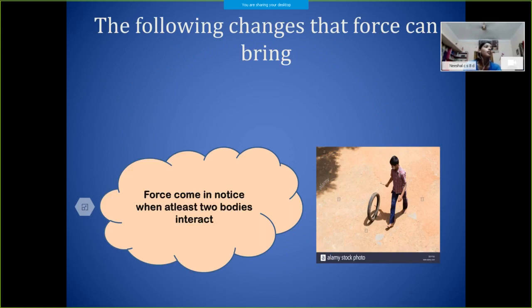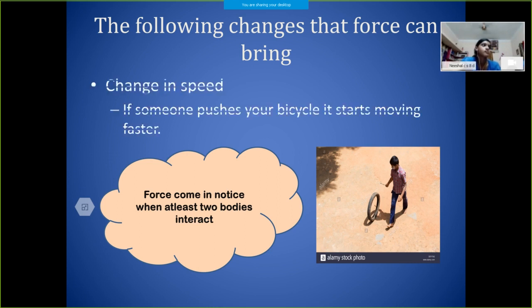Then we discussed what effects a force can have. First of all, it can increase the speed. In rolling a tire, we can see that when we apply a force, it can increase the speed. Also, it can decrease the speed. If you apply a force in the opposite direction, the speed will decrease. And if you apply a force, we can move a stationary object.